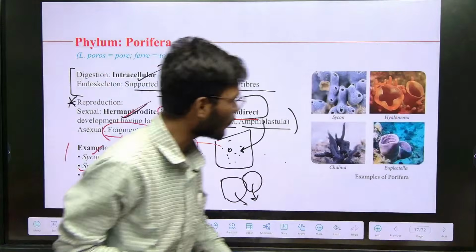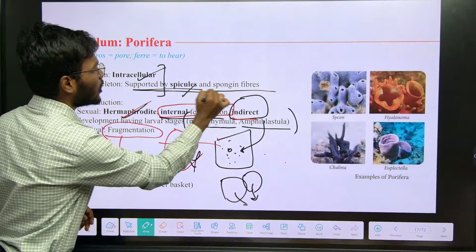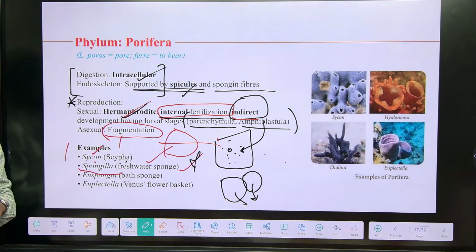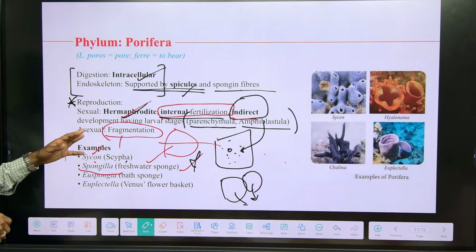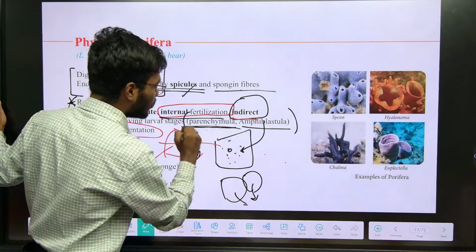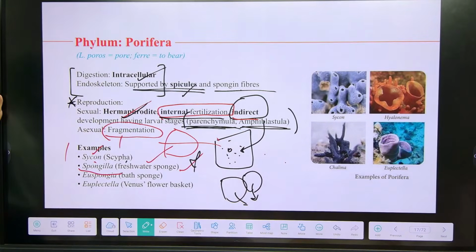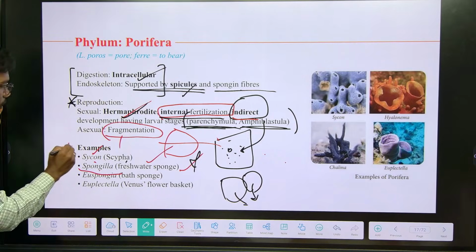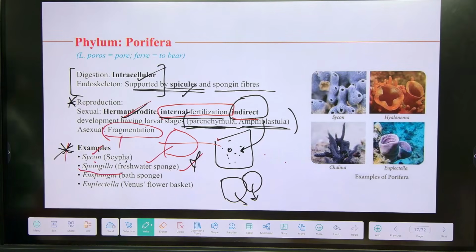Next, spicules and spongin fibers are also present only in Porifera, not everything. And coming to reproduction, sexual and asexual, in this we have to remember larval stages, parenchymula and amphiblastula. I am telling you the most important points which are coming in your examination. And the last one is examples. So these are the points you have to remember for your examination. Except for this, they won't ask any question. Understand? So this is about phylum Porifera. Okay, understand?